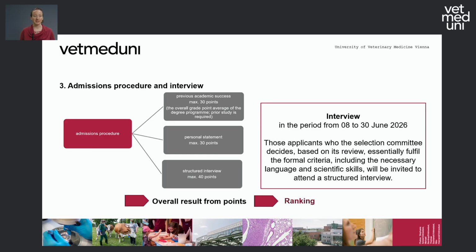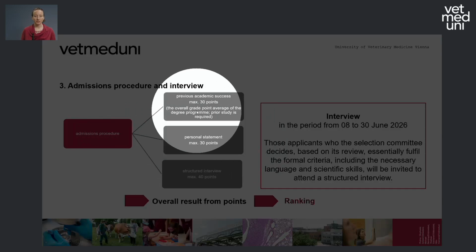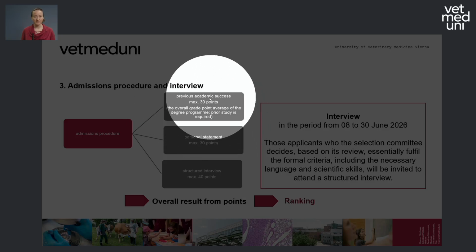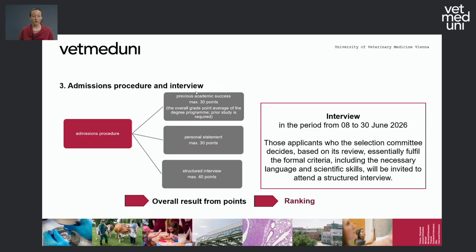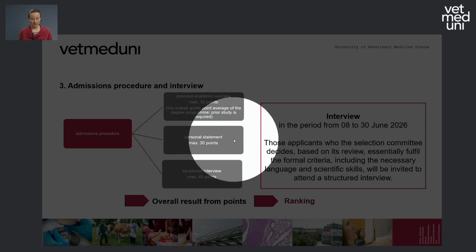So how is the admission procedure for the Human-Animal Interaction master's? As mentioned, you will need to provide the grade point average of the bachelor's you've completed. Here you can get a maximum of 30 points. For your personal statement that you have uploaded in the platform, you can get a maximum of 30 points.